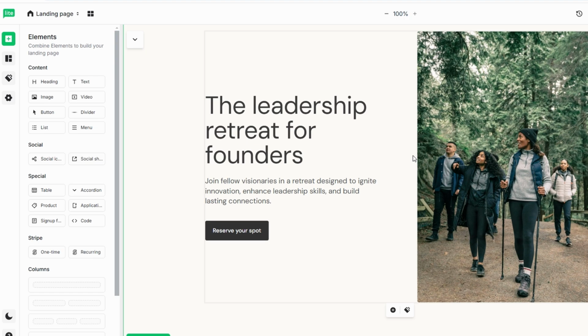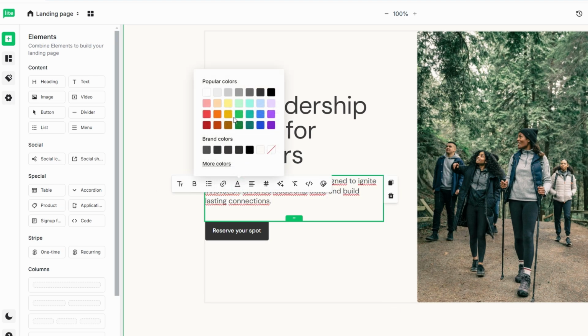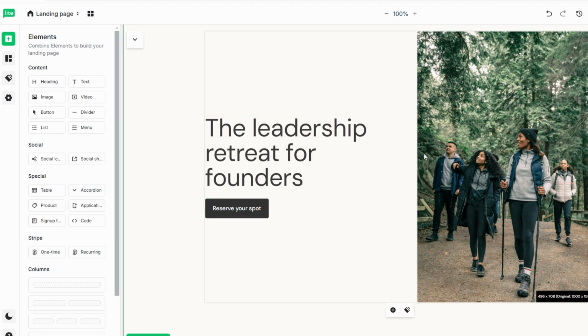Customizing text is straightforward. Just click on a text block, type your content, and style it with fonts, colors, and alignment options. If you want to enhance your page with visuals, simply drag an image or video block onto the canvas. Upload product photos or promotional videos to make your page more engaging and informative.